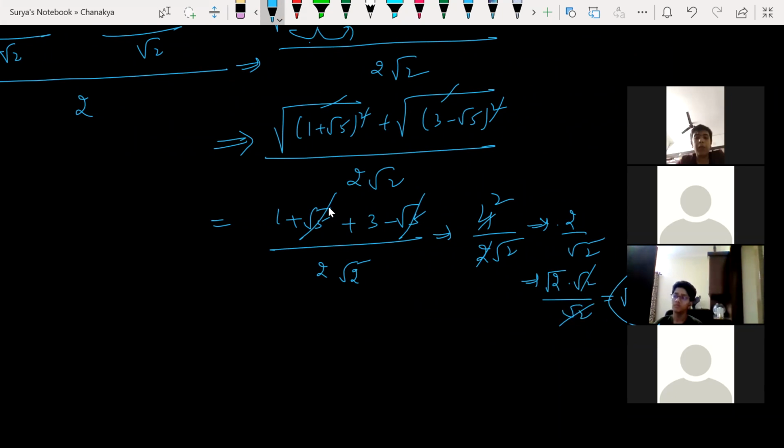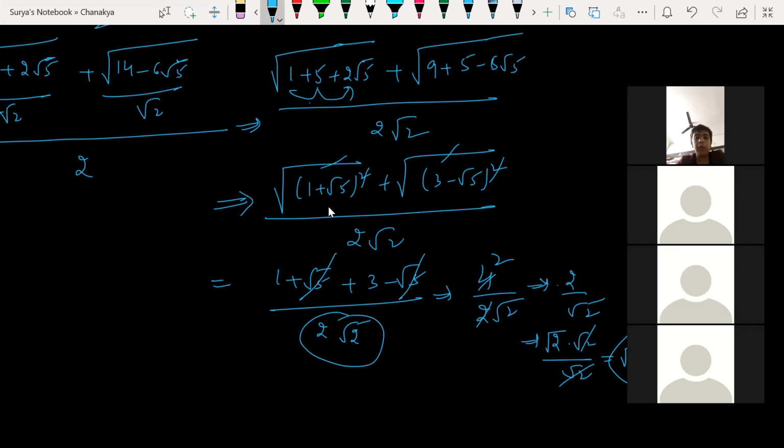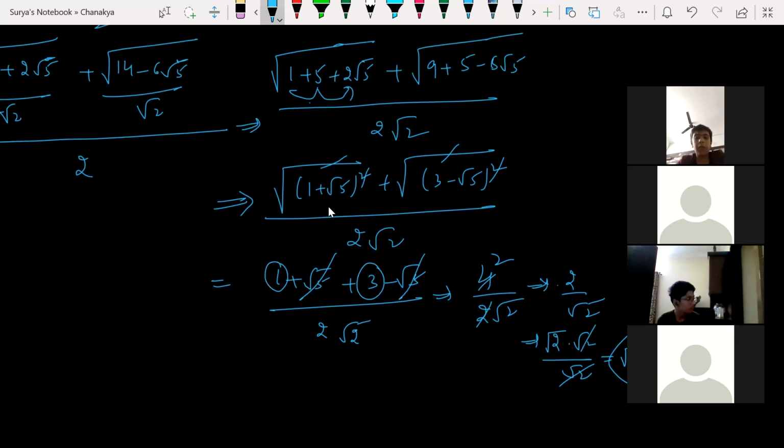Clear? Sir, one doubt. What about the denominator too? That is what? I'm denominator 2 only. In the denominator, I have 2 root 2. Okay, understood. Look at this. I have 2 root 2 here. So here 1 plus 3, how much? 4. 4 by 2 root 2. As it is, I'm writing here. Look at this here. 2 ones are 2, 2 twos are 4. So 2 by 2 root 2 I remain with. That numerator 2 can be written as root 2 into root 2 by root 2 as it is. This will get cancelled. I remain with root 2. This is my part 1 answer.